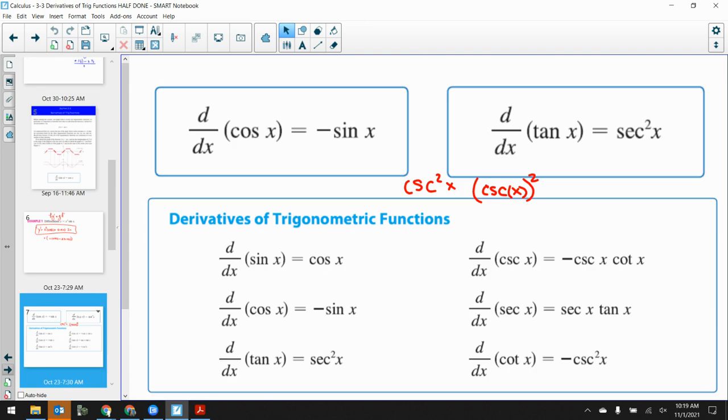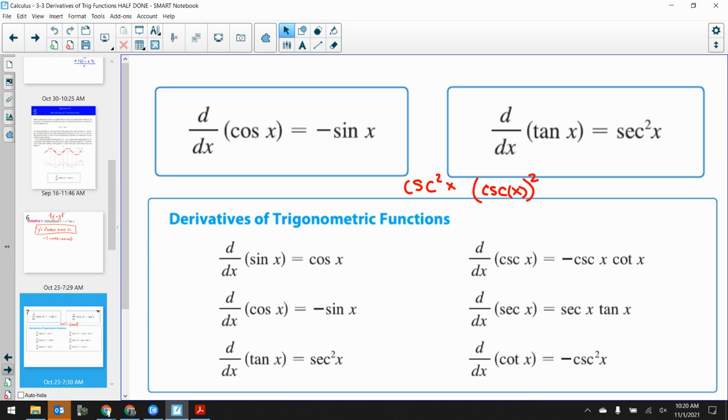And then we got to this. The derivative of cosine is negative sine. The derivative of tangent is secant squared. Those are the main ones here. If I take the derivatives of the reciprocals, the derivative of cosecant is negative cosecant cotangent. The derivative of secant is secant x tangent x. I always remember that the reciprocal ones always have themselves in them. I always think that's weird, but that's just something to remember. The derivative of cosecant has cosecant in it. The derivative of secant has secant in it. They have themselves with a version of tangent.